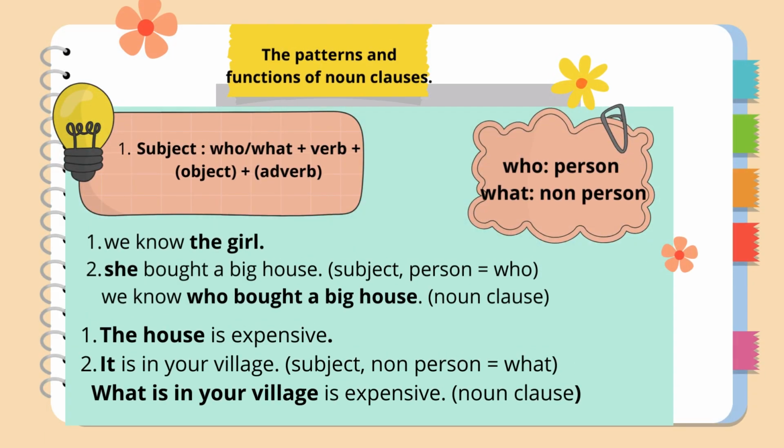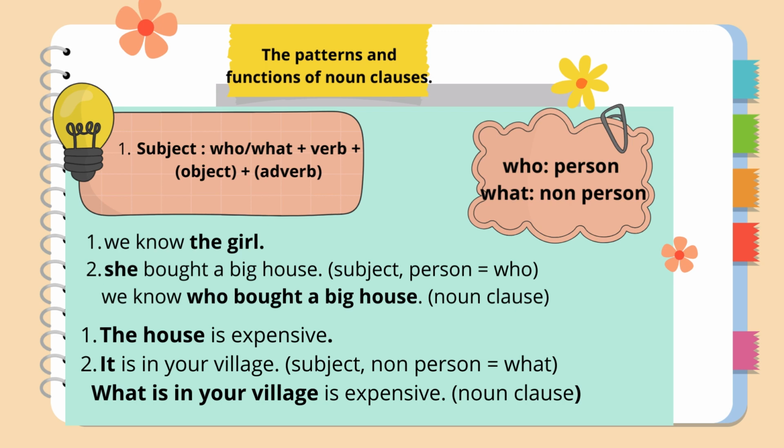The patterns and the function of noun clause. The first, as a subject, we use who or what plus verb plus object plus adverb. Who for person, what for non-person. Let's see the example. The first, we know the girl. Second, she bought a big house. She here as a subject shows person, so we must use who. It will be, we know who built a big house. Who built a big house is a noun clause.